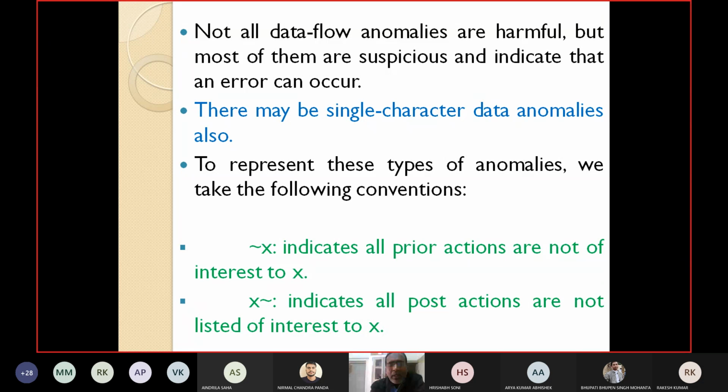Negation X means it indicates all prior actions, all actions before X, are not of interest to X. And X negation means it indicates that all post actions after X are not listed of interest to X. So after X, whatever actions are happening, we are not interested in that. So with these two notations, let's go for the single character anomaly.